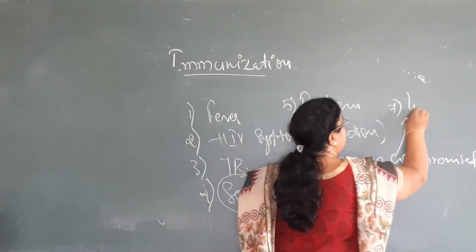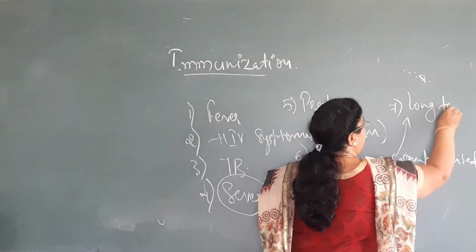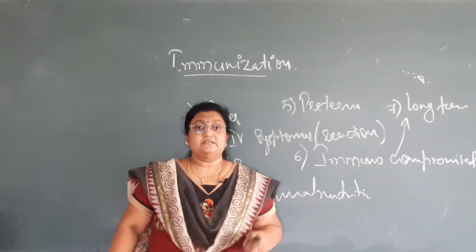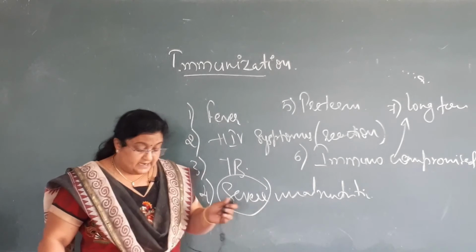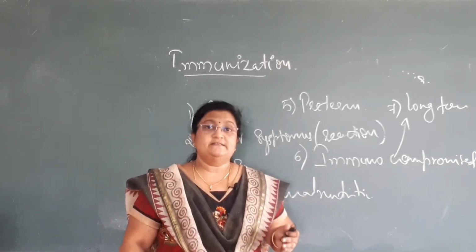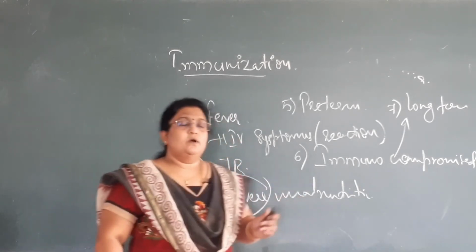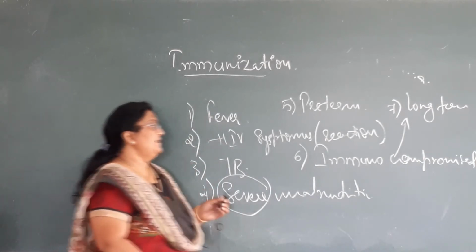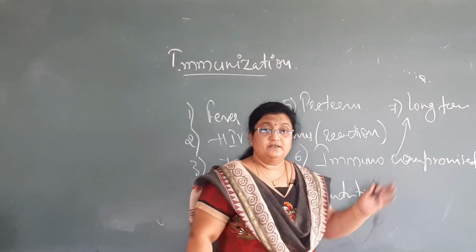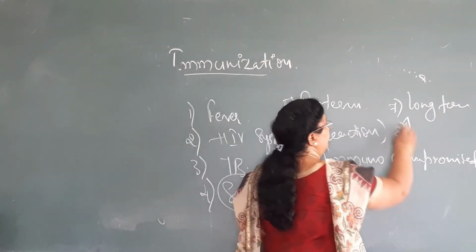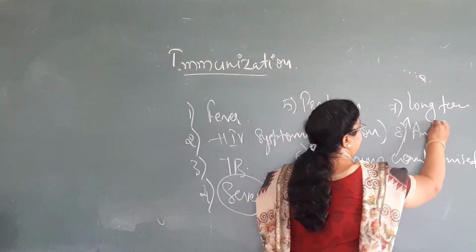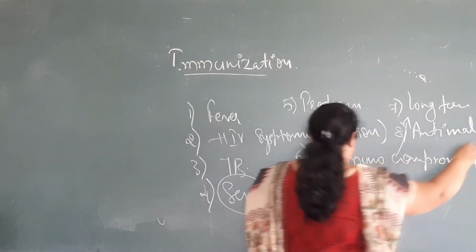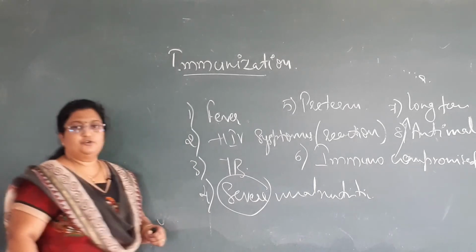Suppose the child is suffering from nephrotic syndrome or any such disease where the child needs to take long term steroids, in such children also one should avoid the vaccination. And even when the child is on anti-malignant drugs, there also the vaccination should be avoided.